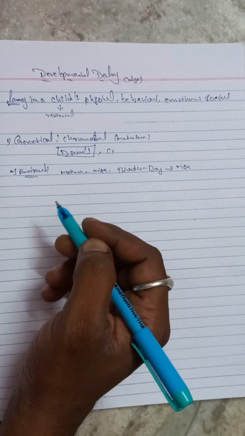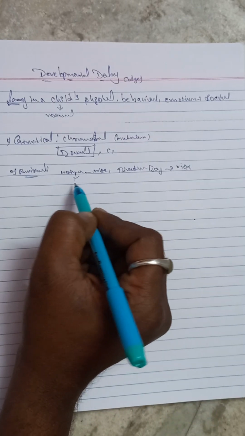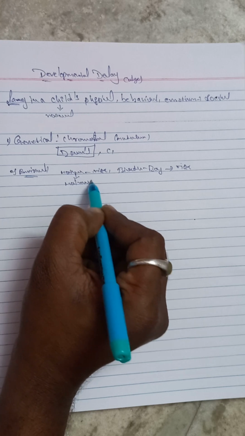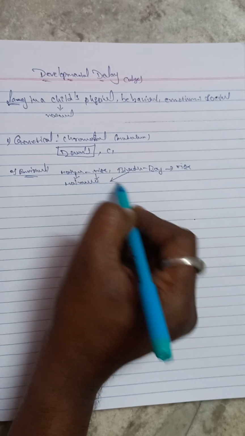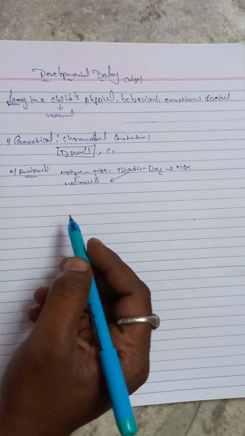For example, poor malnutrition: malnutrition supplied to the mother and to the baby also. The next one is exposure to toxins.